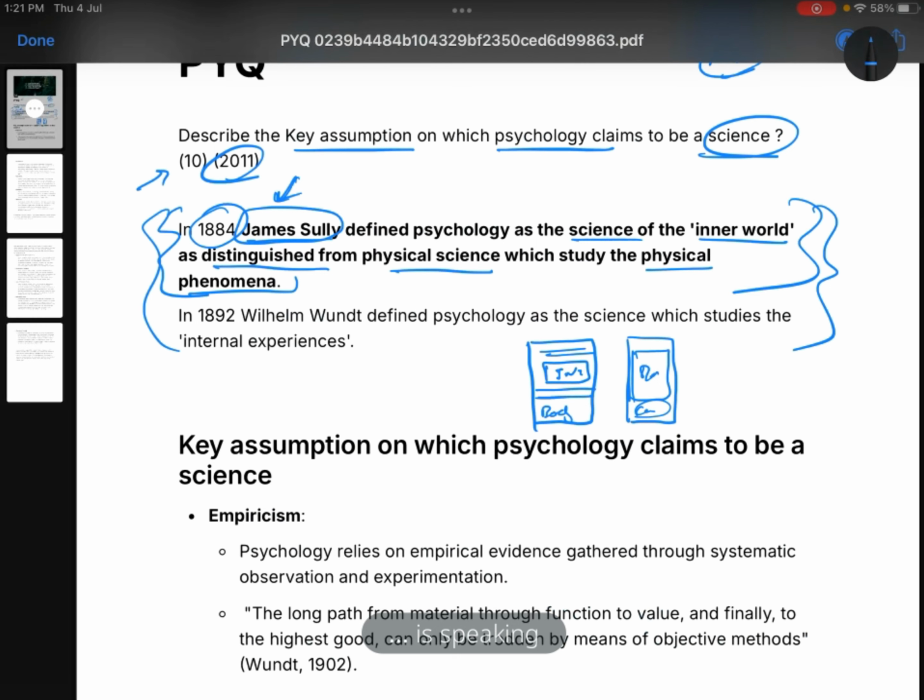You have to study the definitions of psychology by heart, the definition of behavior, the definition of attitude. You have to study these definitions. These are very important. So study this definition, either this definition or the definition by Wilhelm Wundt given in 1892. He defines psychology as a science which studies the internal experiences. So you can choose either one of them.